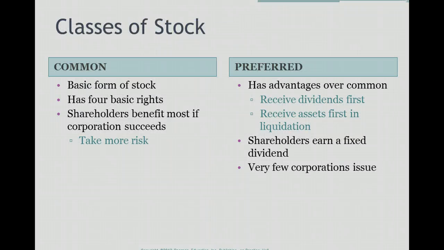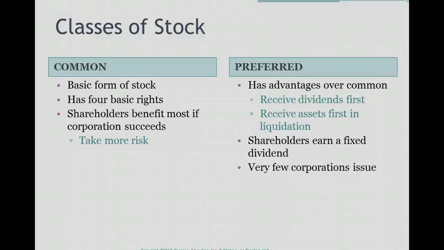Corporations also have two classes of stock. Most corporations have the basic form, which is a common stock, but some companies also issue what we call preferred stock. Let's first take a look at common stock. Common stock is a basic form of stock. This is what typically most companies have.